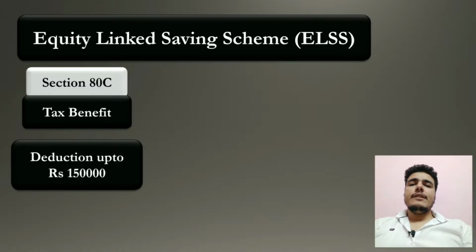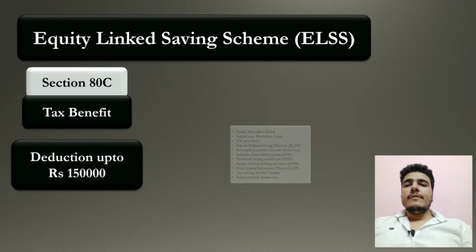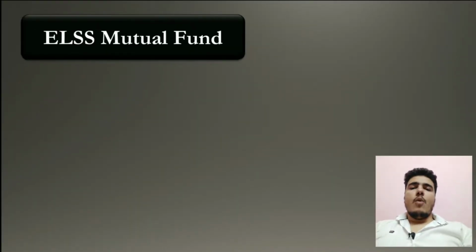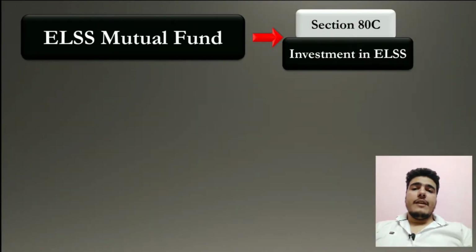And there is a list of investments under section 80C that you can invest in for getting this deduction. Okay, but this is the total limit. Suppose you have invested 1 lakh in public provident fund and 1 lakh in ELSS, the maximum benefit you can get is only 1.5 lakh in total. So let's understand how we can take deductions and save tax by taking a few examples.